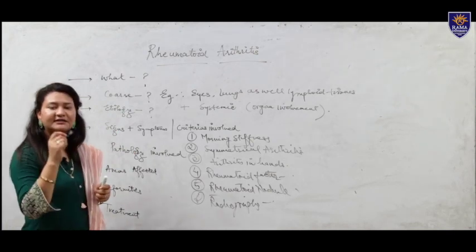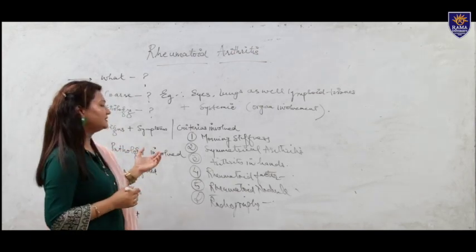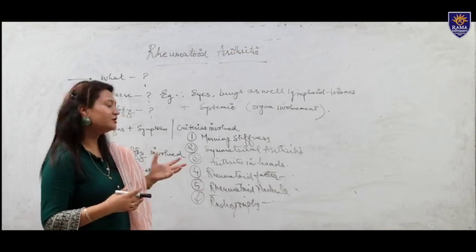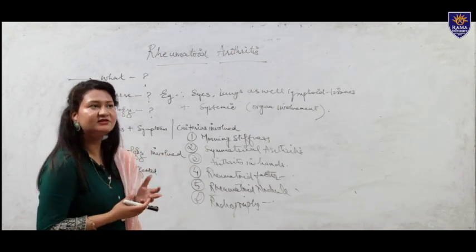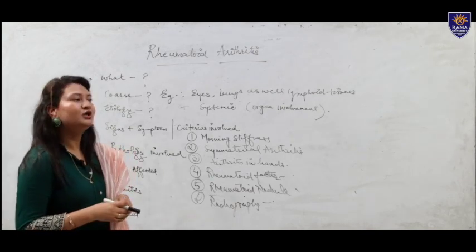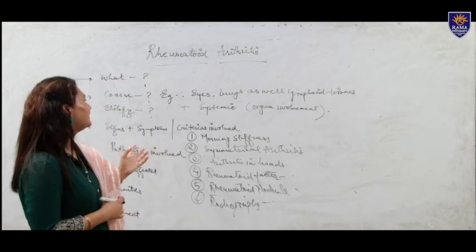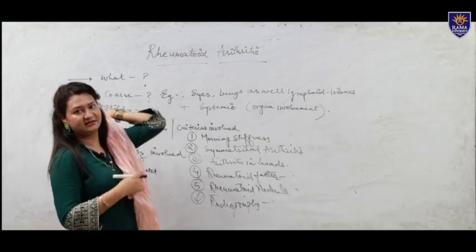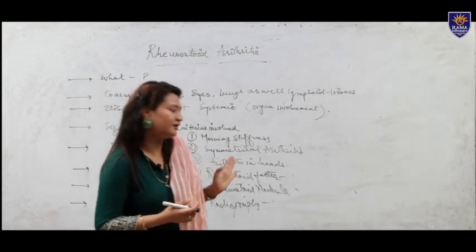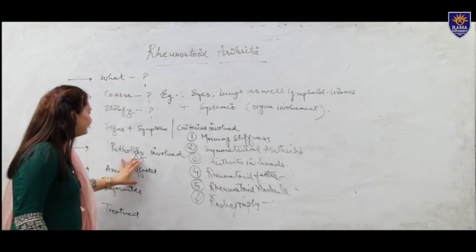All these are the specialized areas which could be affected. The thing to take extra care of is rheumatoid nodules, which could be present on the extensors of the forearm. One should take a look at whether, in severe cases, rheumatoid arthritis is showing a predisposition to rheumatoid nodules or not. So this all comes under the areas affected.